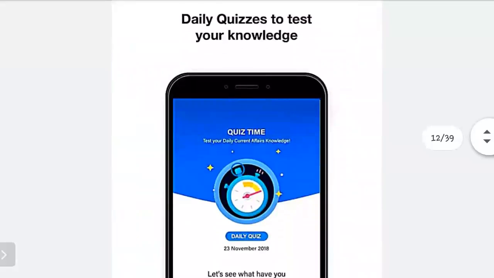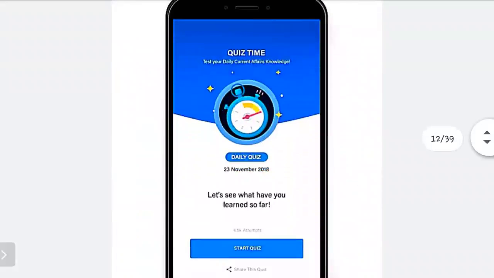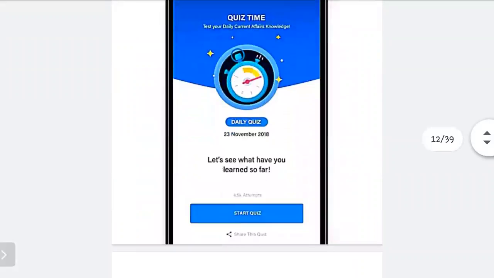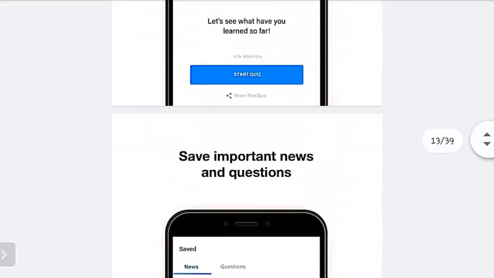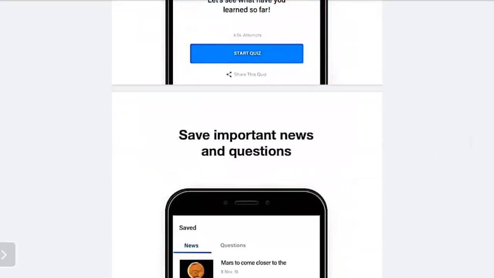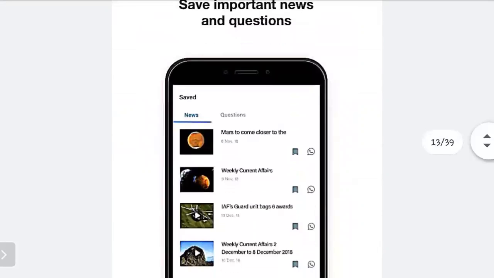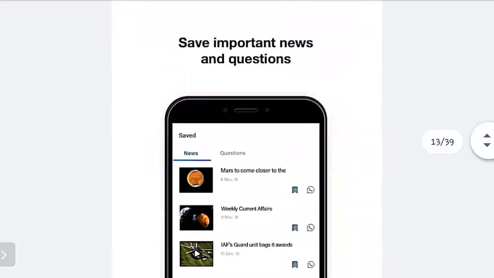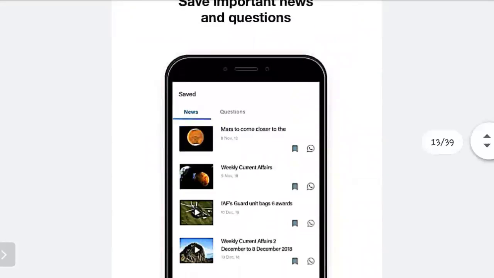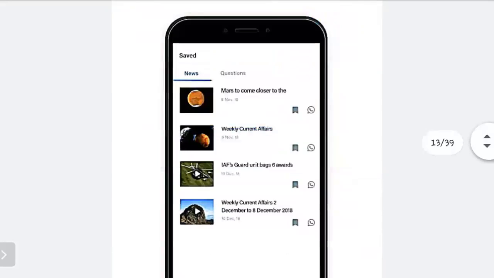You can get daily quizzes to test your knowledge. After reading two or three news items, or all the news on the app, you will get an option of quiz time, and you can test your knowledge. Whatever you have read, the questions will come from that. You can even save important news and questions. As you can see, the save option is over here.